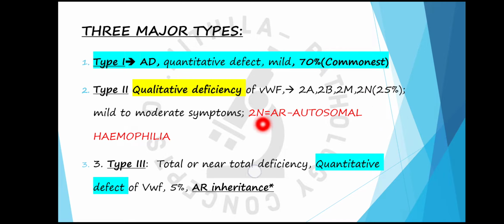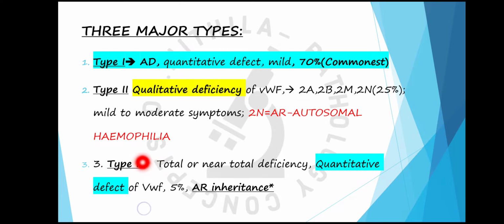So the symptoms will be like that of hemophilia, and it is known as autosomal hemophilia because there will be decreased factor 8, and it is autosomal in inheritance, so it is known as autosomal hemophilia. So it can be asked in MCQ.